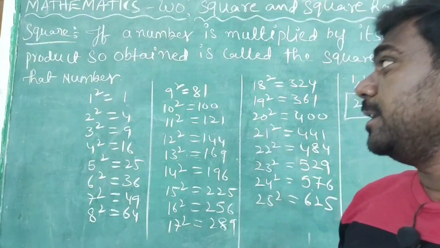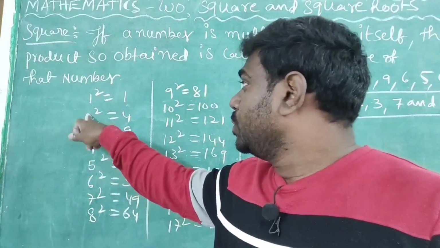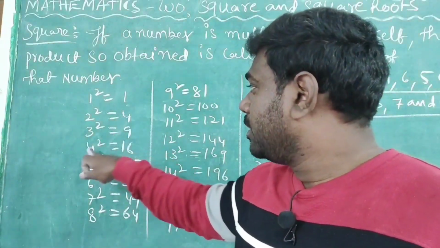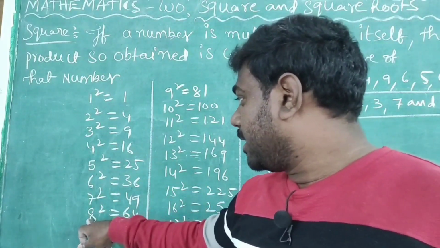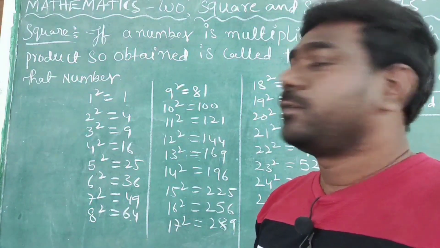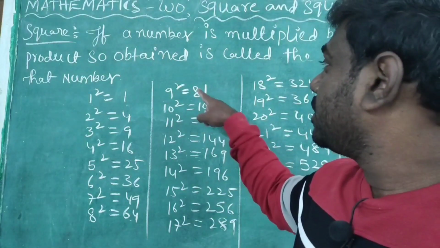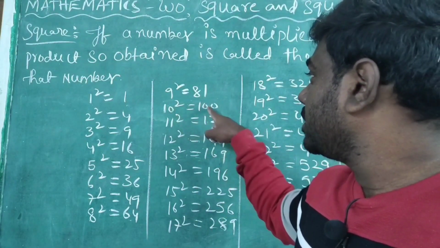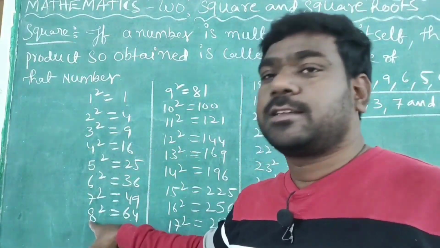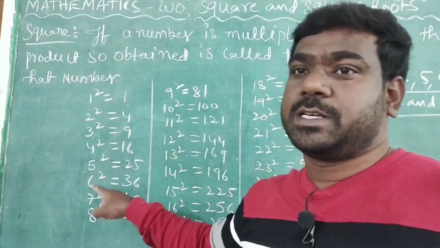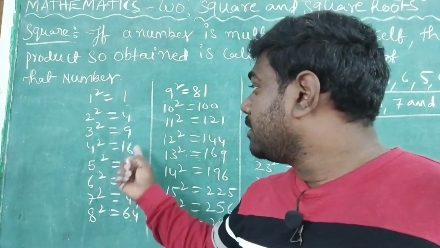If you observe here, 2 square is 4, 4 square is 16, 6 square is 36, 8 square is 64. Now 9 square is 81, 10 square is 100. See, 2, 4, 6 and 8 are even numbers. Even numbers. What answer is coming?